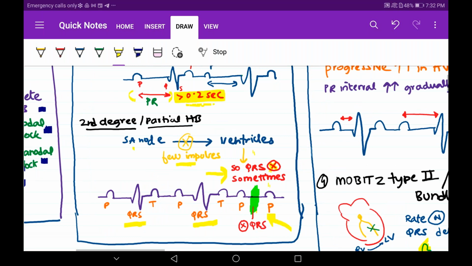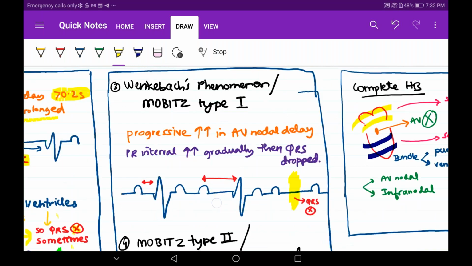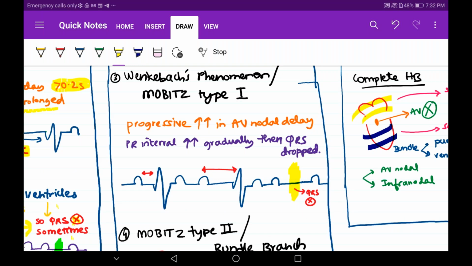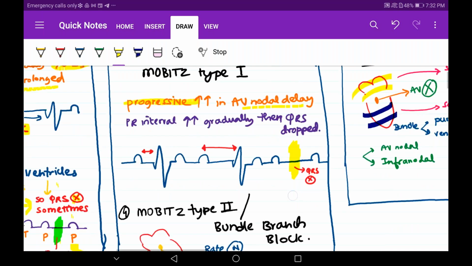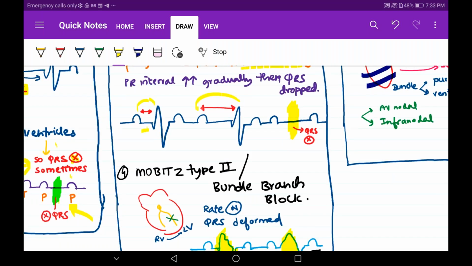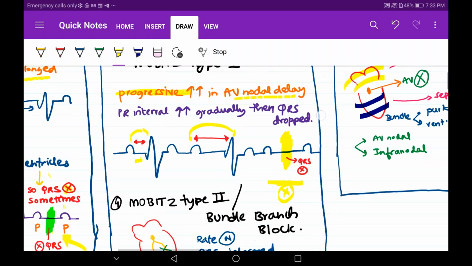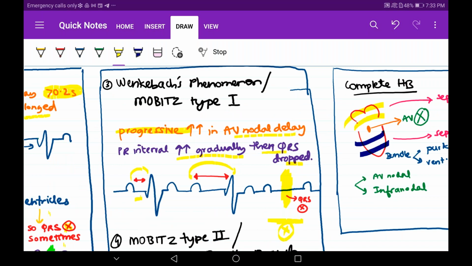Not third degree, but Wenckebach's phenomenon, which is still incomplete. Mobitz type 1: progressive increase in AV nodal delay. I have shown you in the diagram. Here the arrow for the PR interval is small and normal, but then it keeps increasing, and then suddenly the QRS is not there. Have you understood Wenckebach's phenomenon? The PR interval gradually increases, then the QRS is dropped. Here a little delay, here more delay, and then eventually the AV node will not send the signal to the ventricles, and then the QRS is not there.